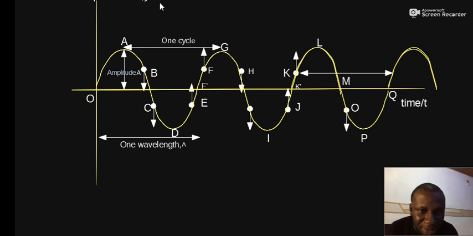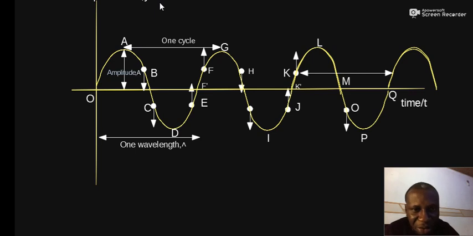So two points in phase have an angle of 360 or 2 pi between them. Then from that description, we can now describe another concept called the wavelength. The wavelength means the horizontal distance between two successive points in phase, or two successive crests or troughs.